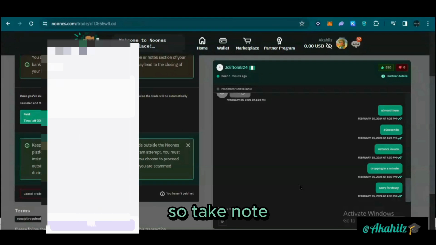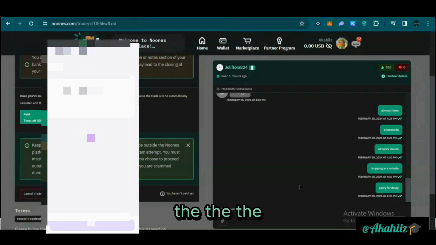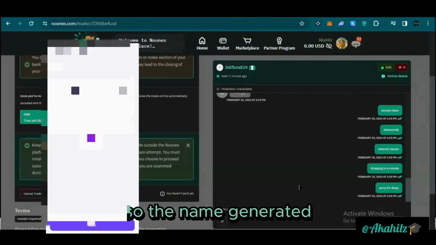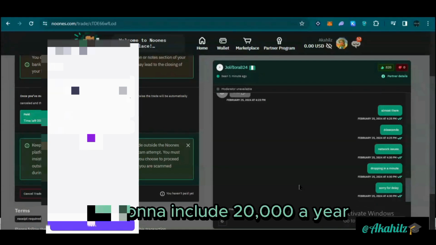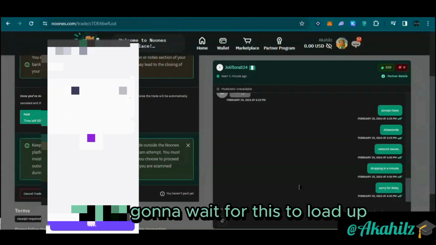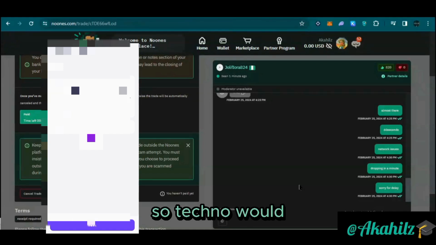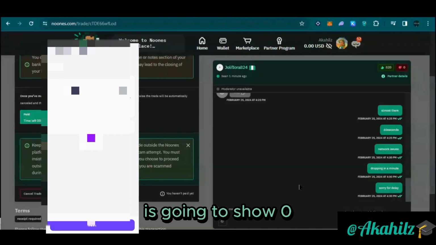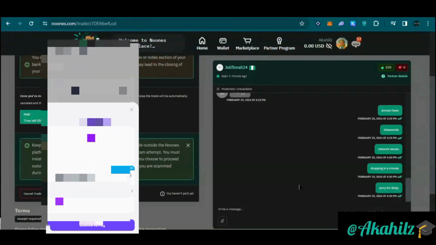So take note, check that the name tallies with the name of the merchant. So the name generated tallies with it. So I'm going to input 20,000 naira here. I'm just going to wait for this to load up. So take note, we currently do not have any funds in our NoOnes account. It's currently showing $0.00. I'm going to wait for this to load up.